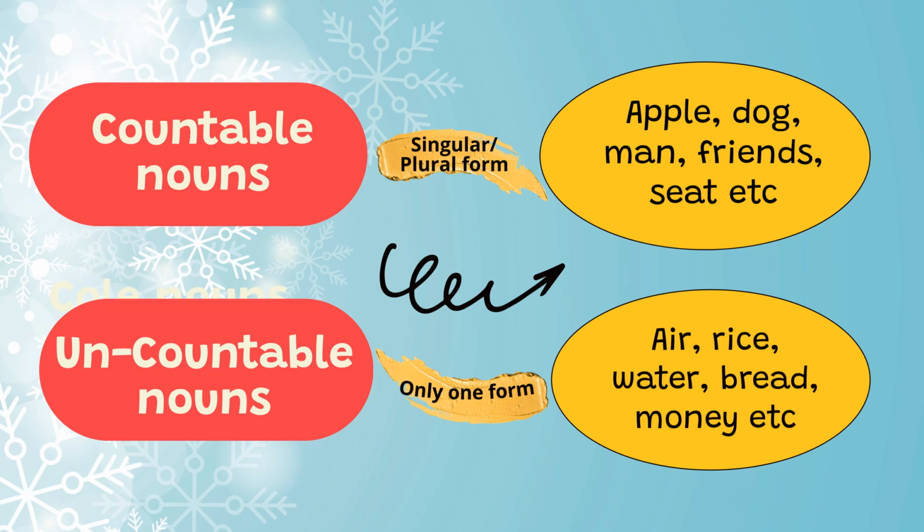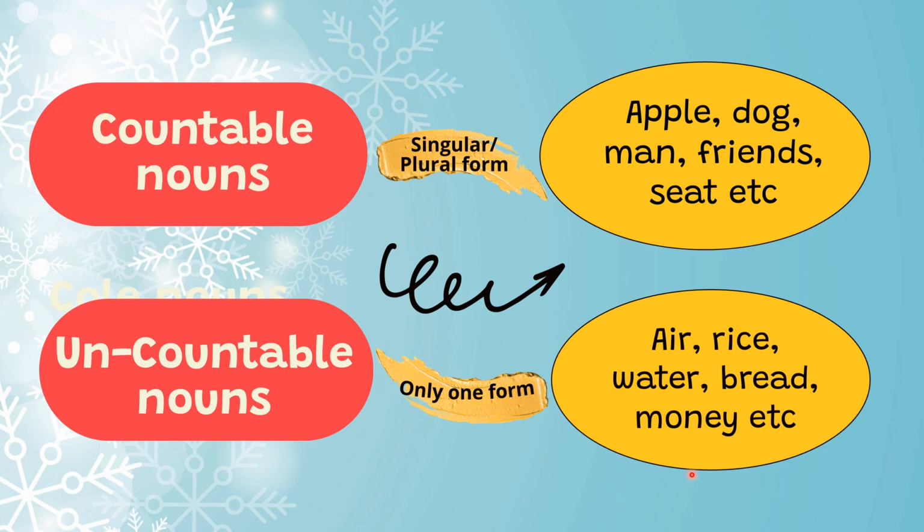In this video, we are going to learn about countable and uncountable nouns. As you can see, countable nouns are the nouns which have singular and plural form. For example, apple, apples, dog, dogs, man, men, friend, friends, seat, seats, etc. Whereas uncountable nouns are the ones which have only one form. Examples: air, rice, water, bread, money, etc.